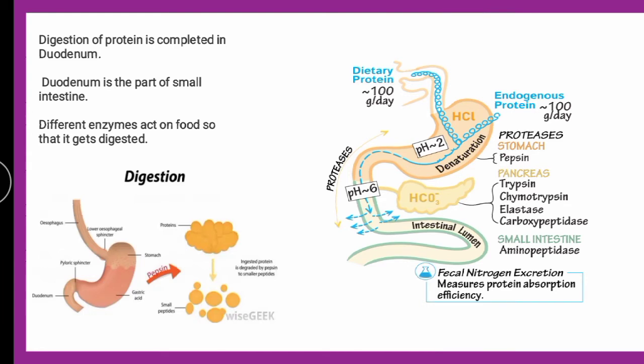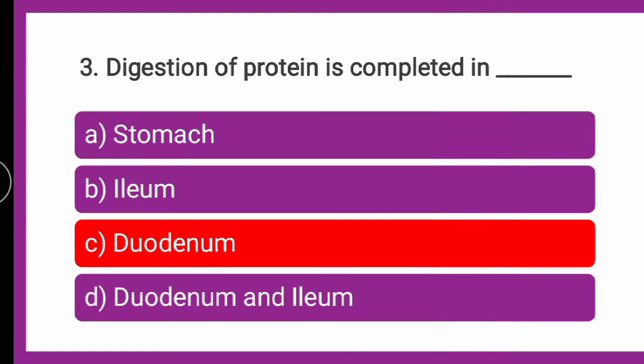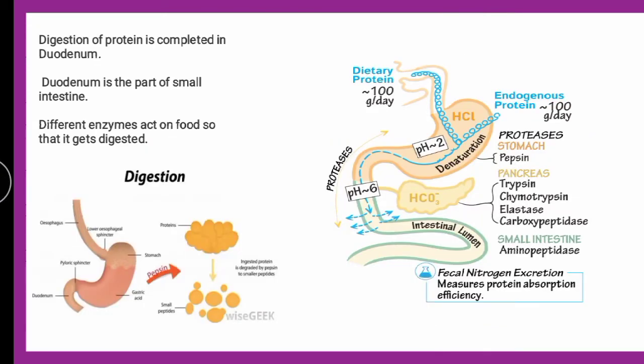This part, the duodenum, is the part of the small intestine, and the digestion of protein is completed in the duodenum. This pepsin enzyme is responsible for the breakdown of the proteins. So the correct answer is duodenum. Digestion of protein is completed in the duodenum, which is the part of the small intestine.